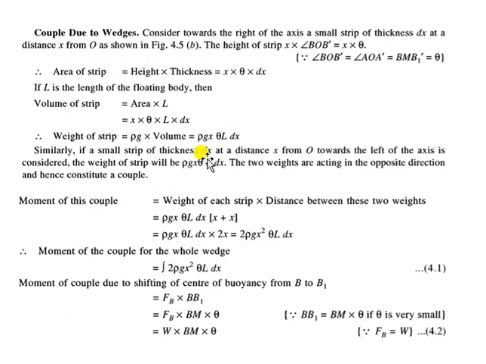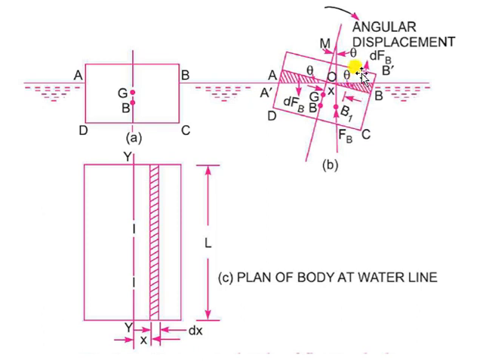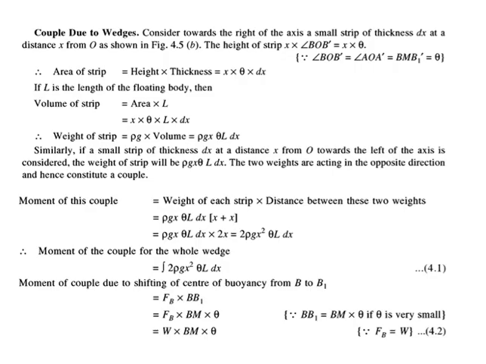Similarly, we have a weight of the strip on the left side also. Now, let's say dFb is the buoyant force on the strip on the right side, which is balanced by the weight of the fluid displaced. Similarly, dFb on the left side is a force acting downward, which is the same as the weight of the fluid displaced, which we had derived. So the same weight is acting on the left side, but downwards obviously.